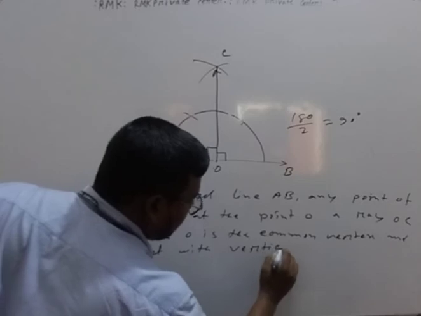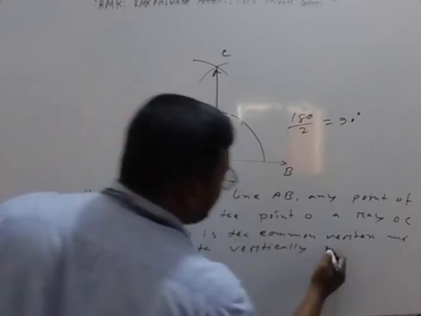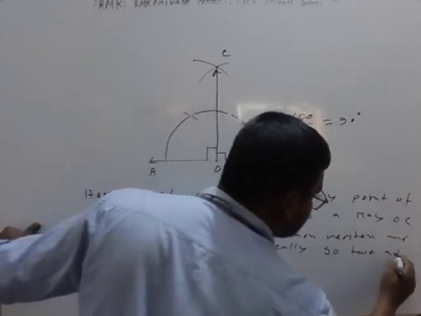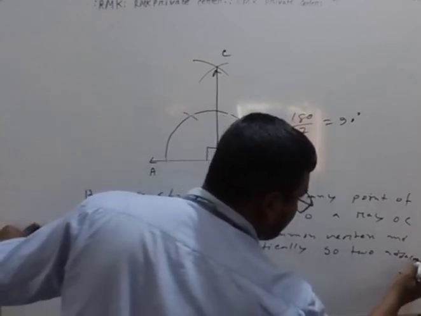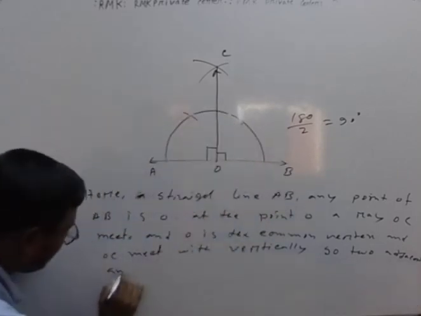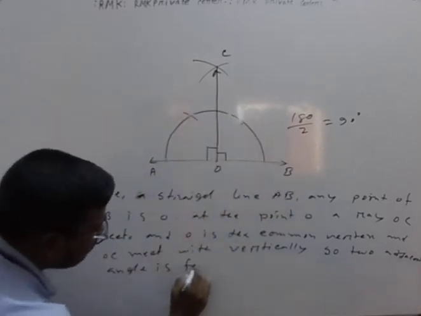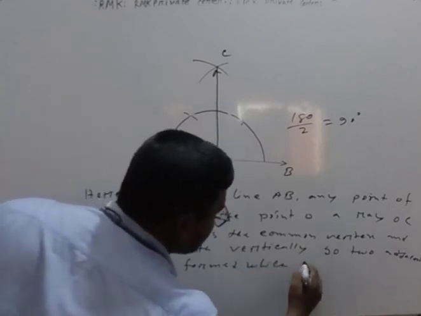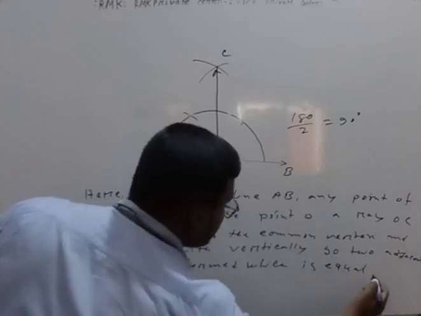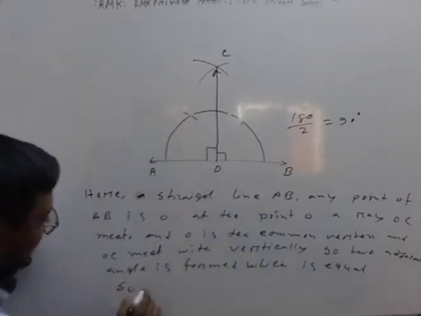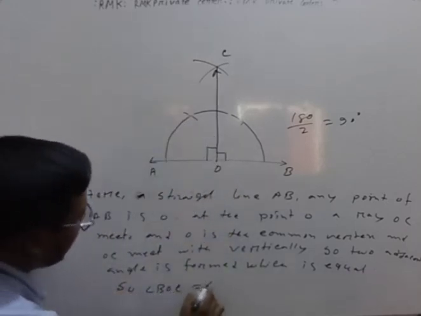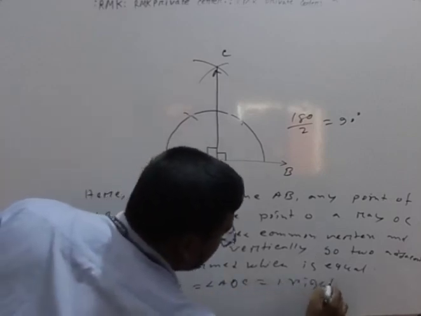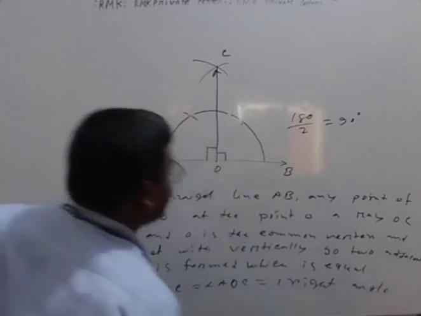So two adjacent angles are formed which are equal. So angle BOC equals angle AOC, each one right angle. Clear, my students?